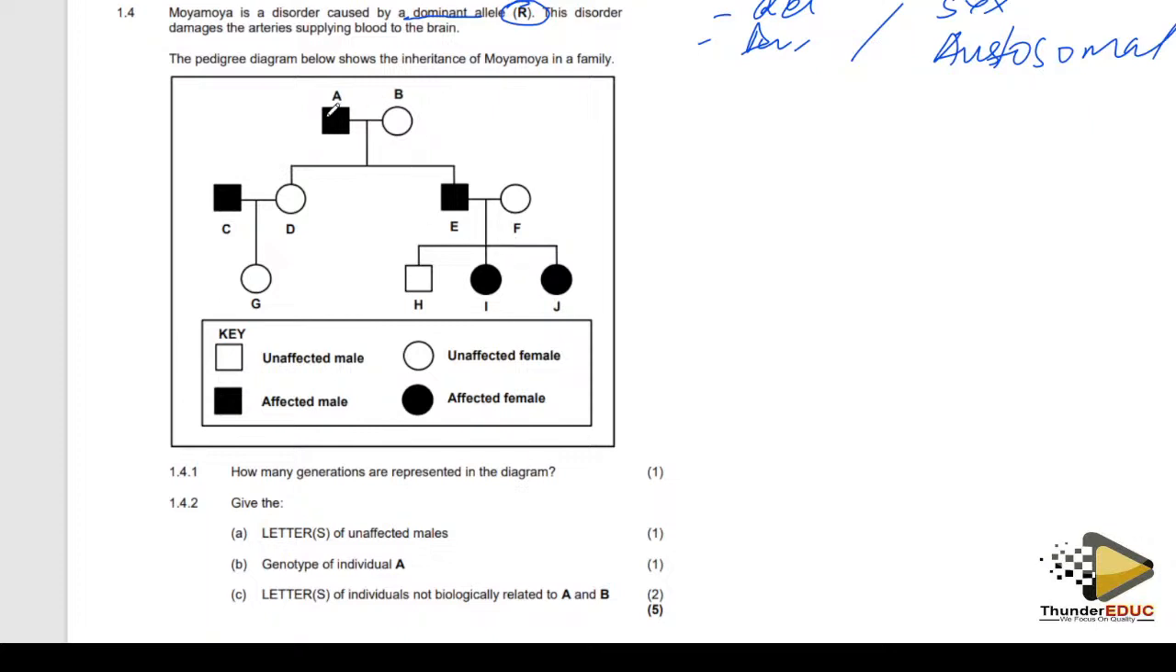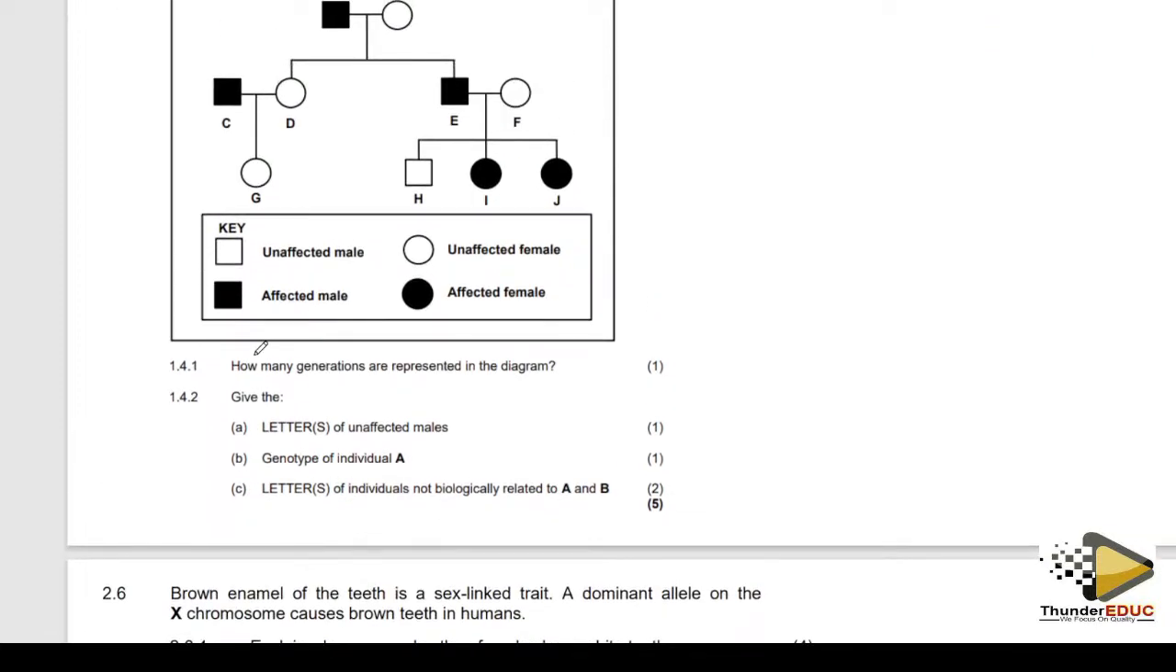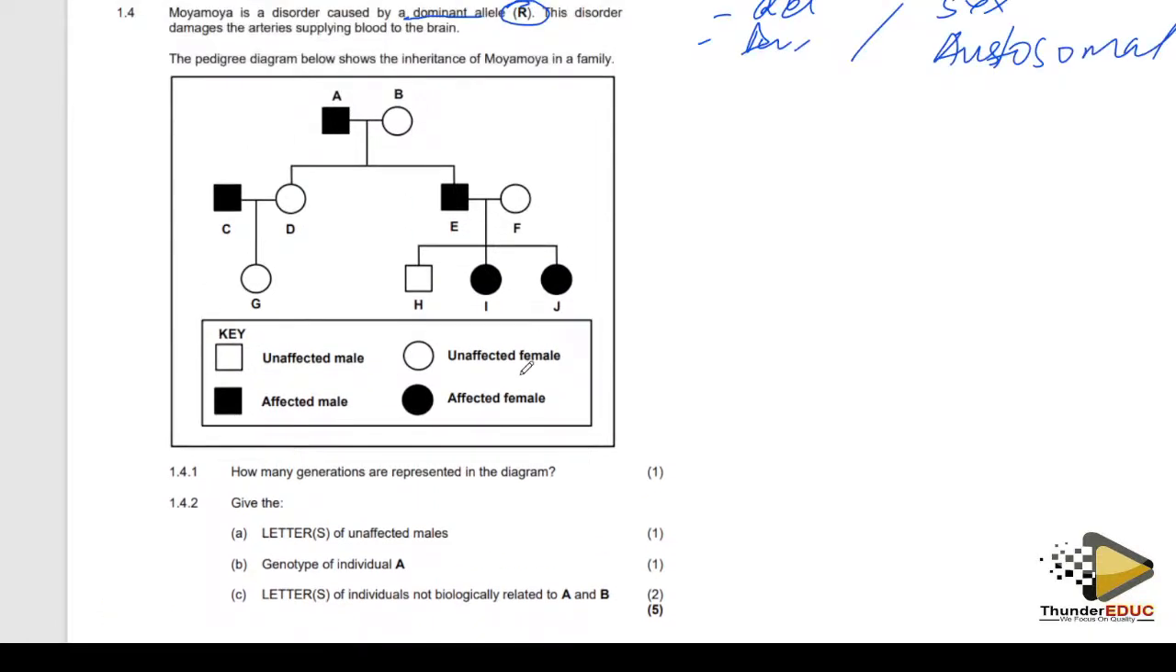So let's go. The first question is saying, how many generations are represented in the diagram? When you talk about generations here, you only have to look: this is the first generation, this is the second generation, this is the third generation. So in other words, there are 3 generations indicated in this diagram. So the answer here should be 3.